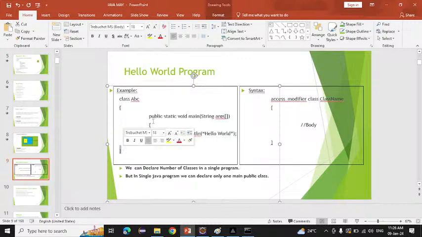So same like class, method is starting from here and method is ending from here. This is the mandatory thing. If you are writing any class, you have to start and you have to close that. If you are writing the method also, you have to start and you have to close that. Now we will try to make one program.